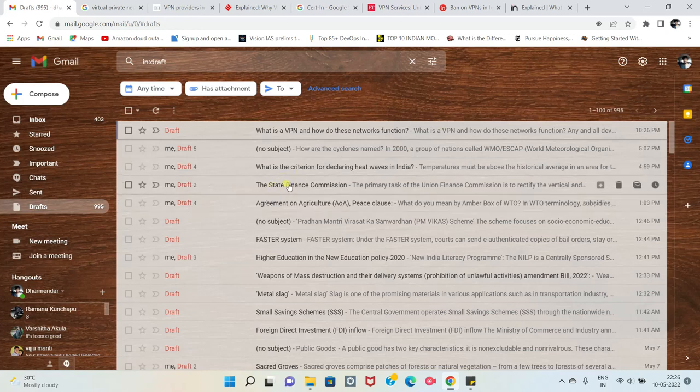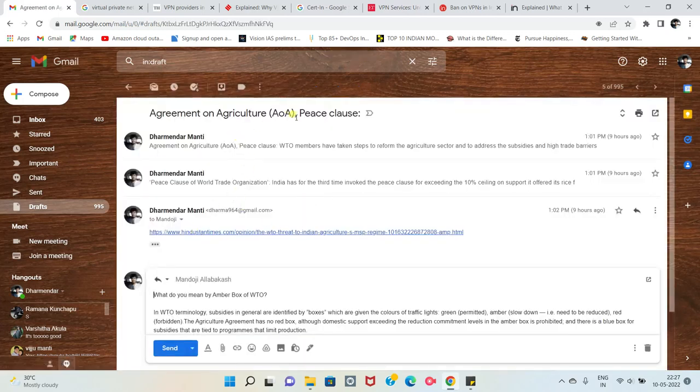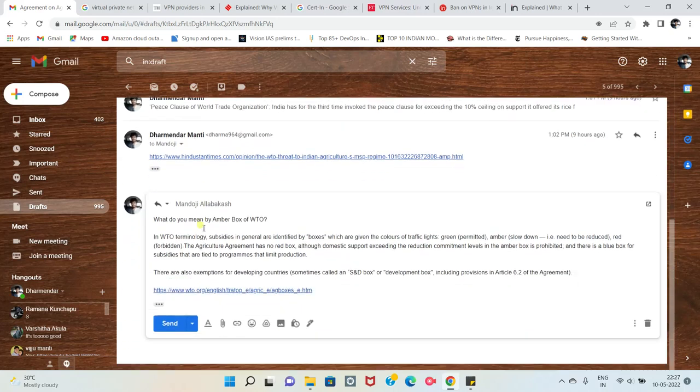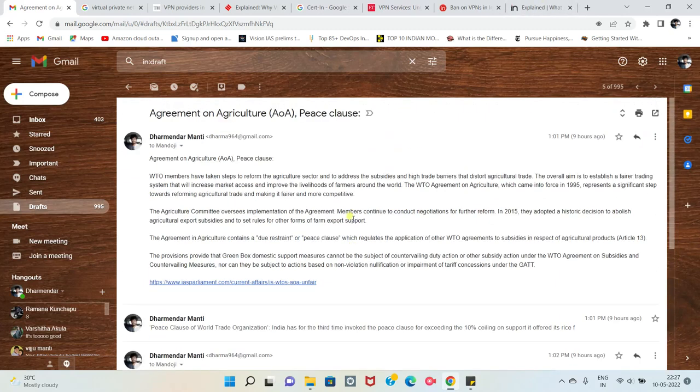You see how many articles I have here. Close to 995 topics. State Finance Commission: I read somewhere about a State Finance Commission and I took notes for that. And recently, the World Trade Organization peace clause in the news. I read about that and I took notes. I maintained this. I'll have these notes, and later on I don't have to search for it on the internet because I already have notes, and it's very easy for me to recall it.